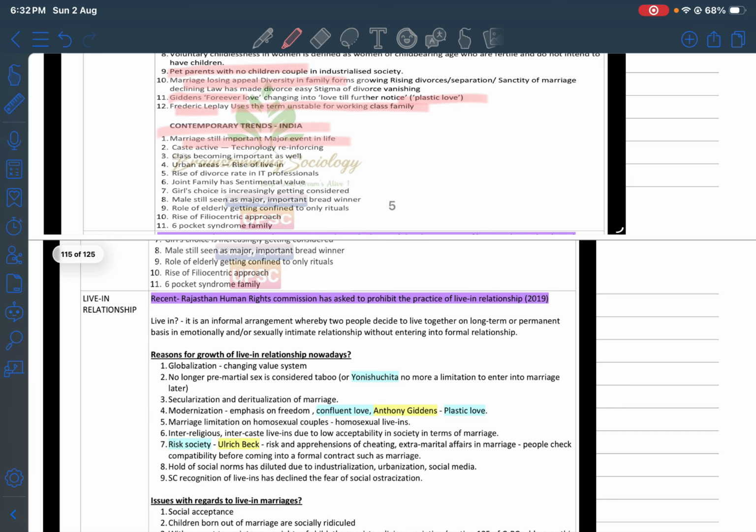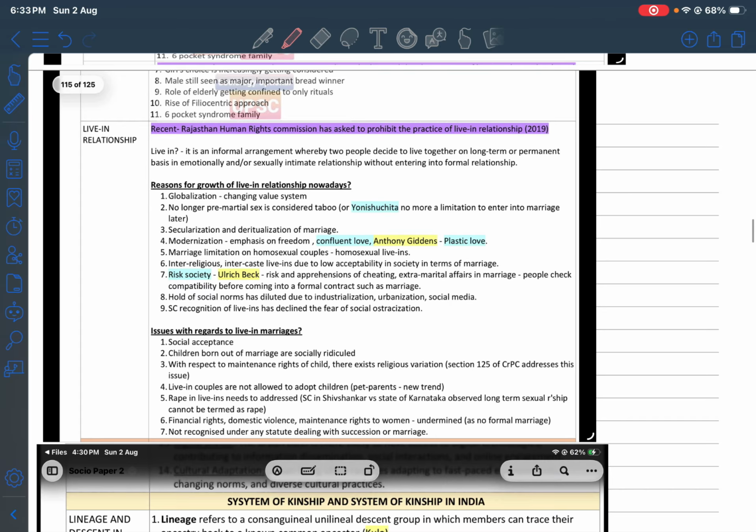We are talking about Solah Sanskaras, the caste and technology reinforcing, class becoming important, urban areas, rise of live-in relationships, cohabitation, rise of divorce rates, joint family has sentimental value, girls' choice is increasingly considered, males seen as the major breadwinner, role of the elderly getting confined to rituals, rise of the filiocentric approach, where parents think from the children's perspective. So all these are important keywords that you can surely include, right?